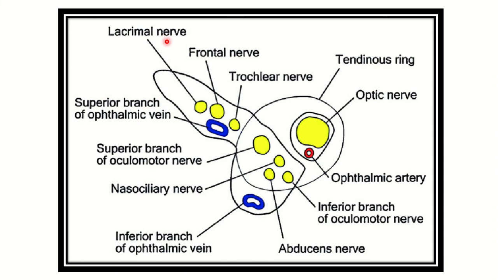First of all, we can see the lacrimal nerve, frontal nerve, and trochlear nerve. Lacrimal, frontal, and trochlear are from the ophthalmic division of the trigeminal nerve.